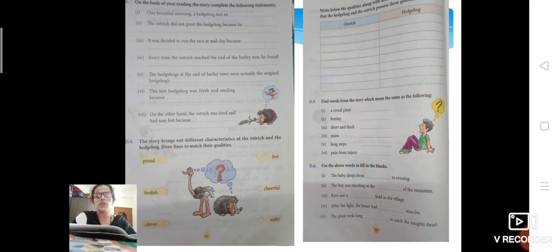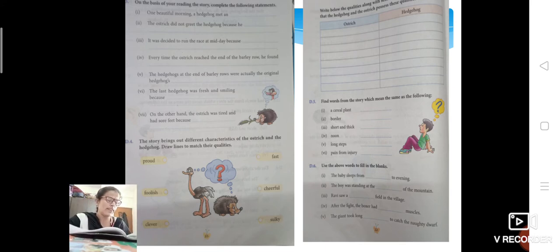So here we have given the four qualities of the ostrich, that is proud, foolish, fast and sulky, right? Let us see the first word, proud. Where did you feel that it was proud, children? Which line from the story tells you that it was very proud? In the first page, page number 19, in the fourth para, it says, no one can run faster than I can. See, it shows that it was very proud. So that sentence you have to write down in the first column of the ostrich.